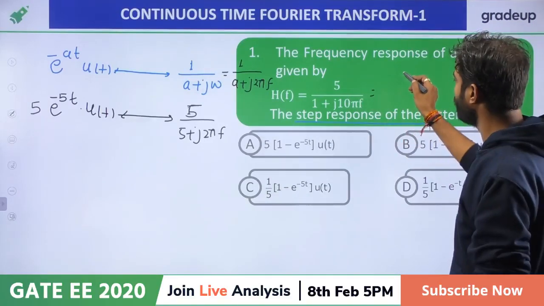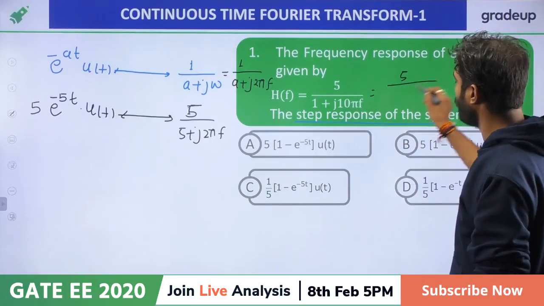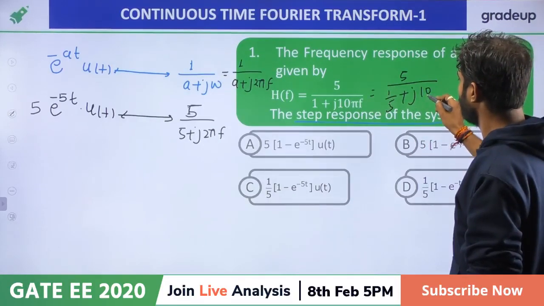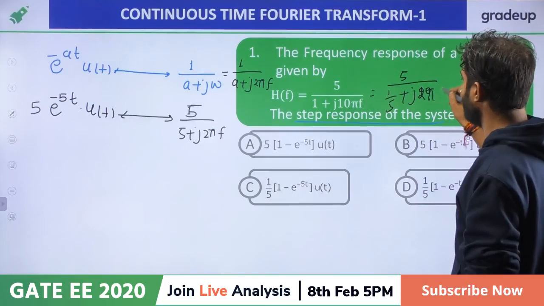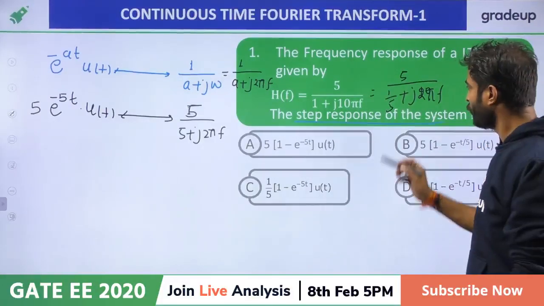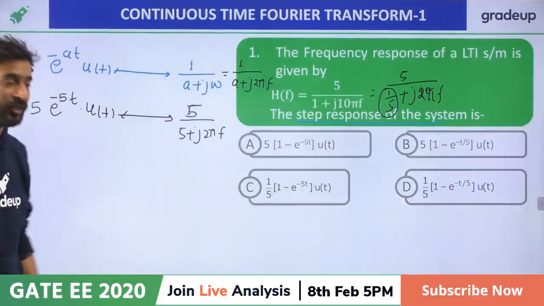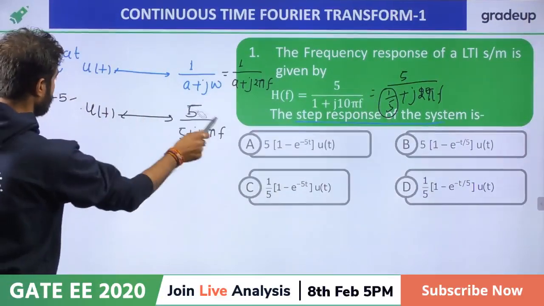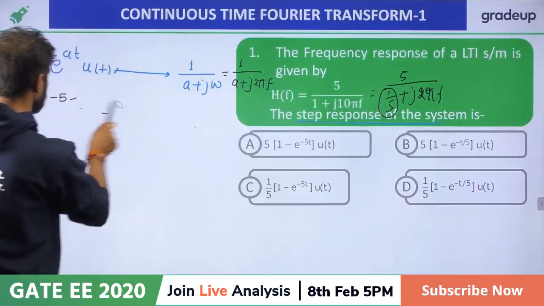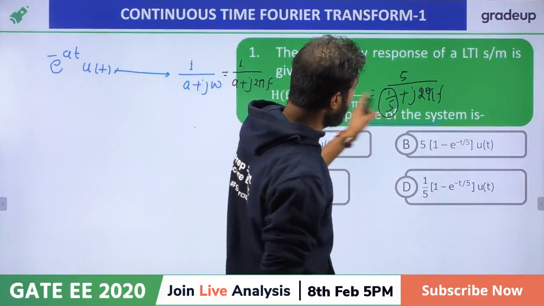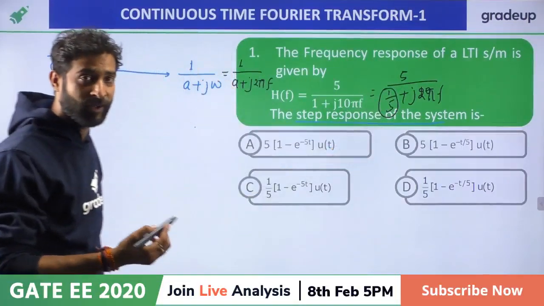That will become, I am taking the 5 as common in this, then it will become 5 upon 1 by 5 plus j 2 pi f. I am taking the 5 common. So my dear friend, a is nothing, it is just 1 by 5. A person who is giving the answer, just remember, this function is basically looking like this. We have to take 5 as 5, or 1 by 5 is basically a.